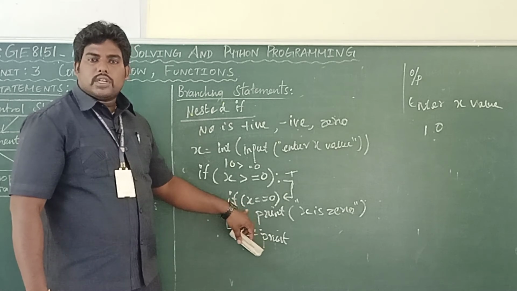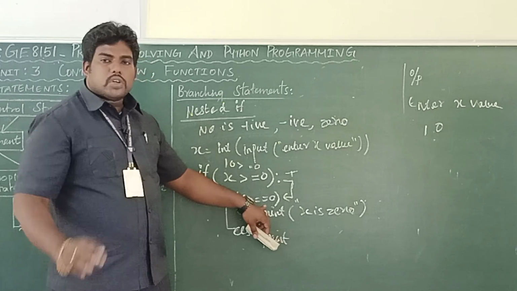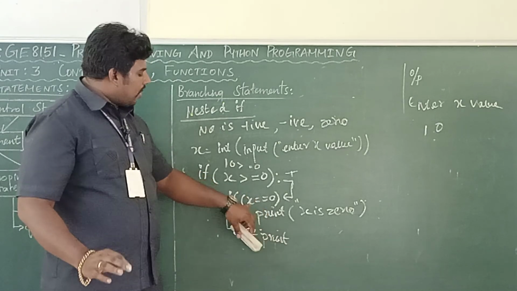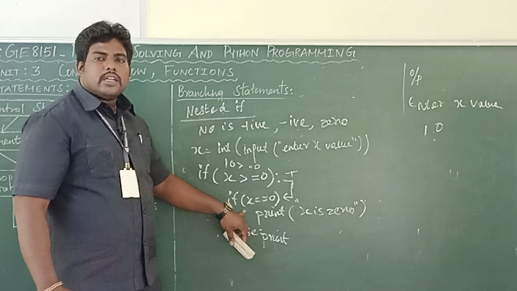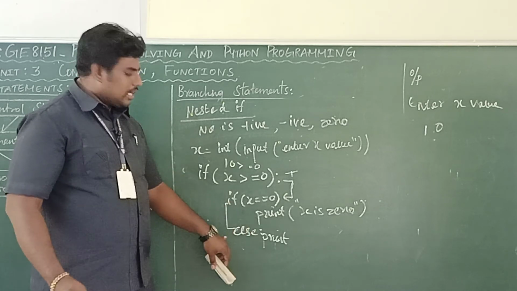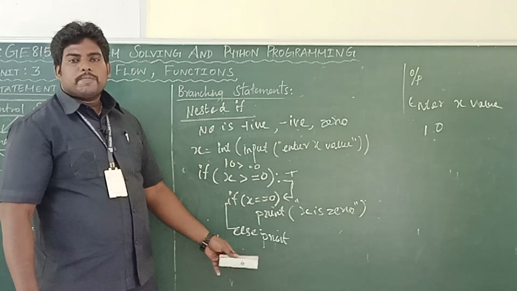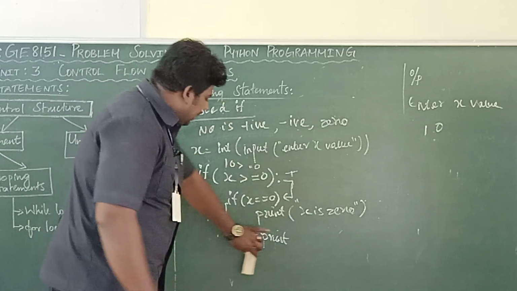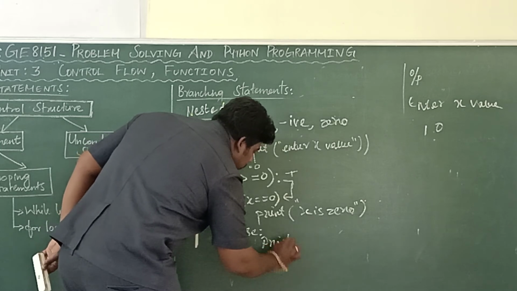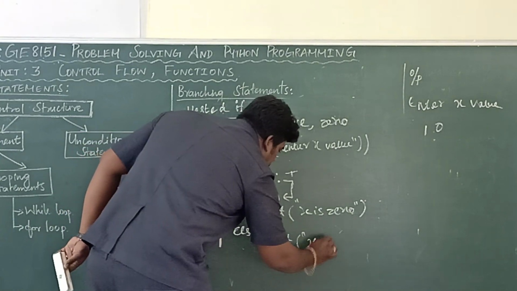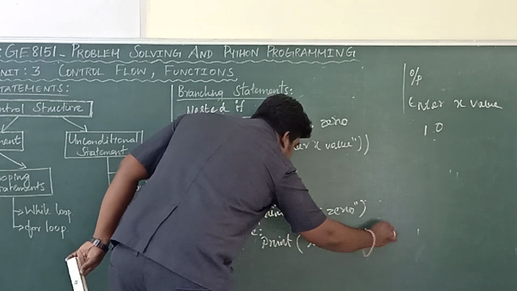False, because the x value is 10. So this condition is false, and you have to give the else. Now, is 10 a positive number or a negative number? 10 is a positive number. So you can print "x is positive".